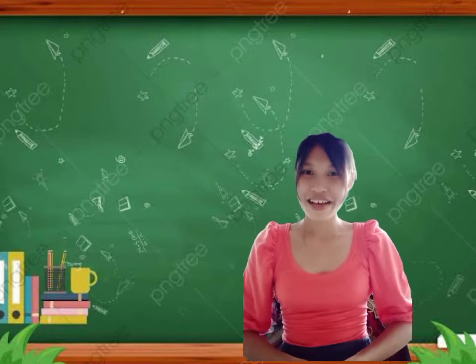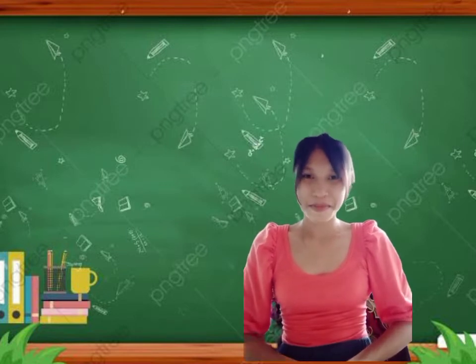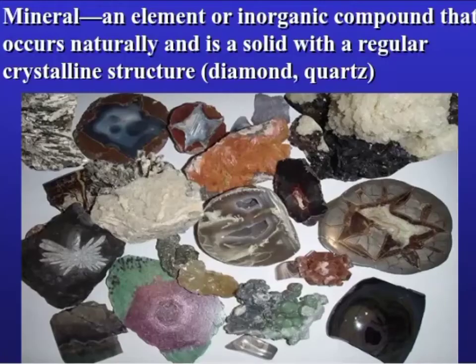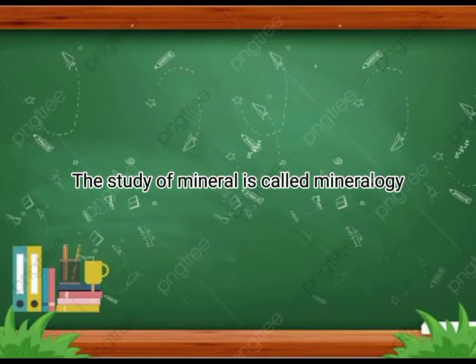To begin, let's have a short recap about what is mineral. Mineral is an element or inorganic compound that occurs naturally and is a solid with a regular crystalline structure. Examples for that are diamond and quartz. They are naturally formed in the earth. Minerals can be found in different types of rocks. The study of mineral is called mineralogy.